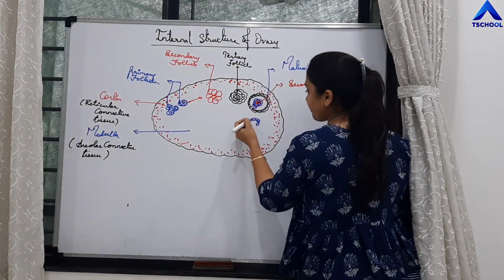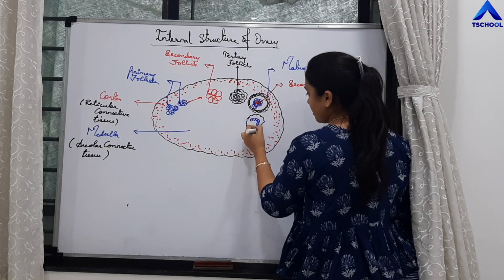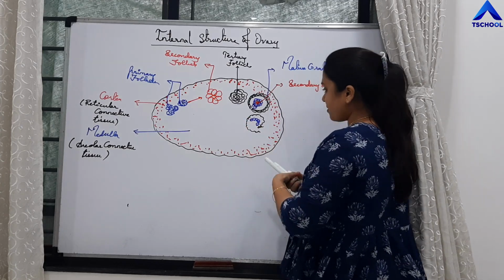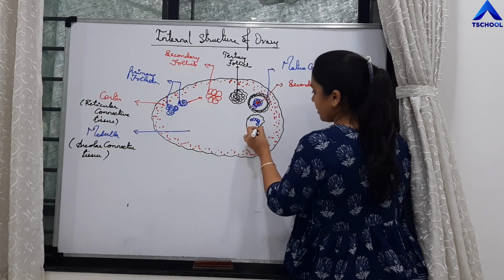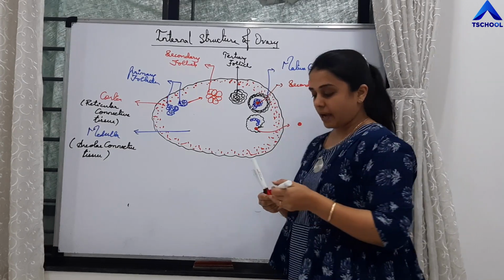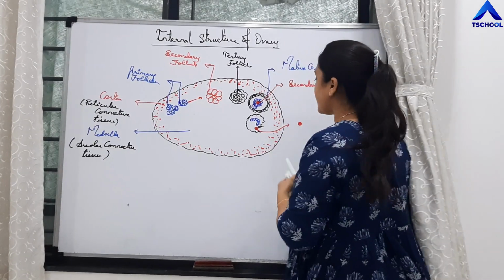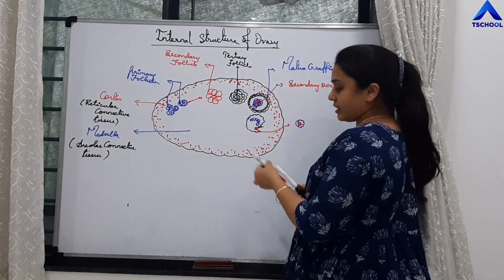So this is the ruptured Graafian follicle, and what is released is the egg, right? This egg will be surrounded by the layers, that is zona pellucida and corona radiata, and will be released, right?